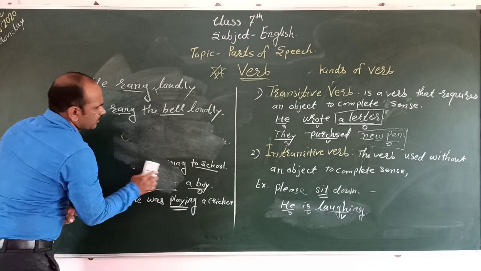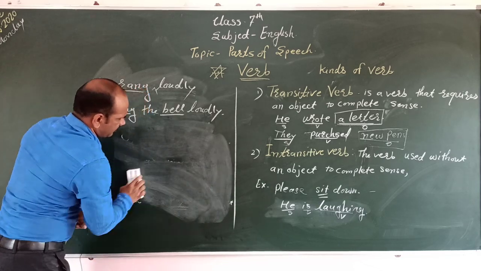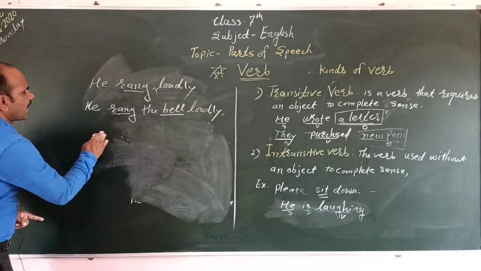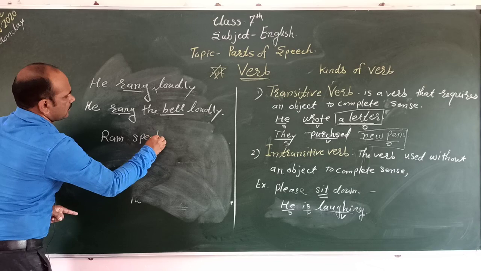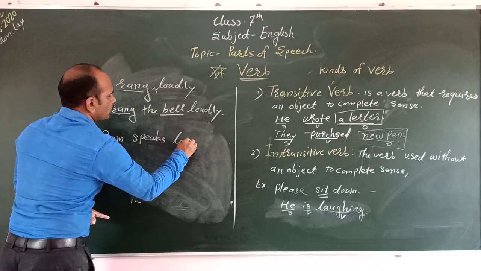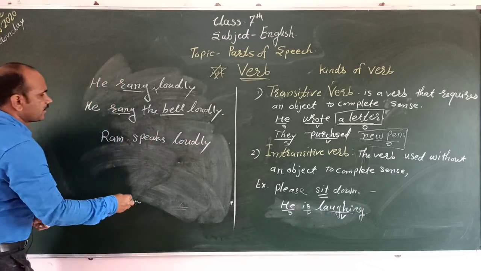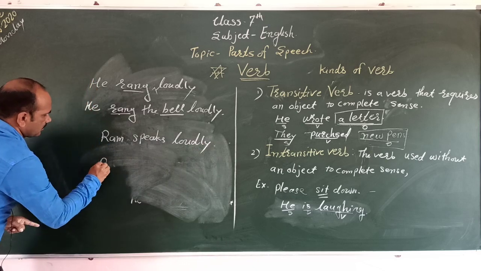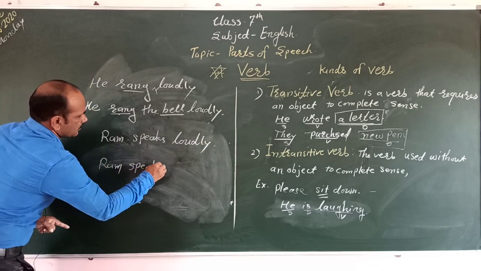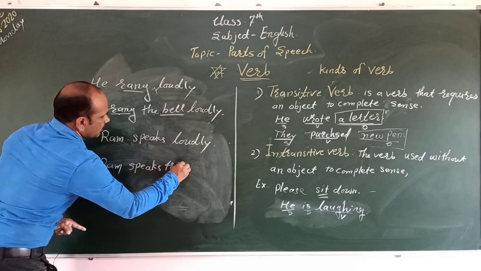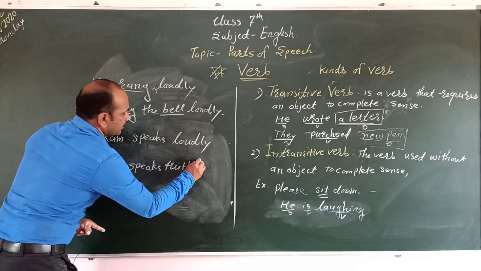Another example we discuss here. Ram speaks loudly. Second sentence: Ram speaks truth loudly.